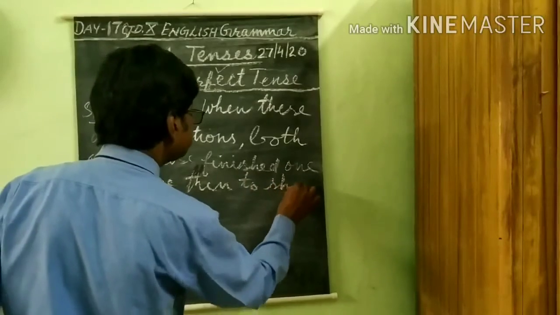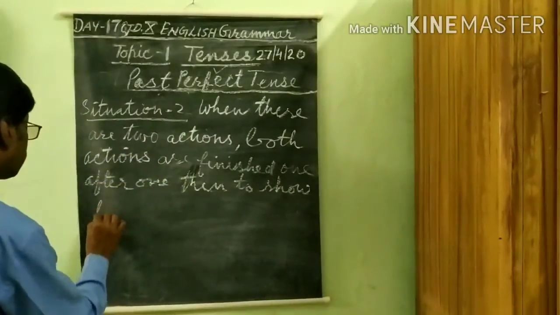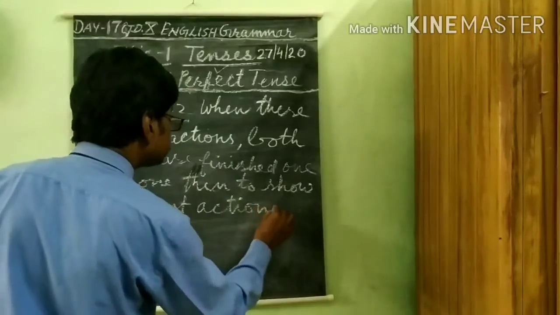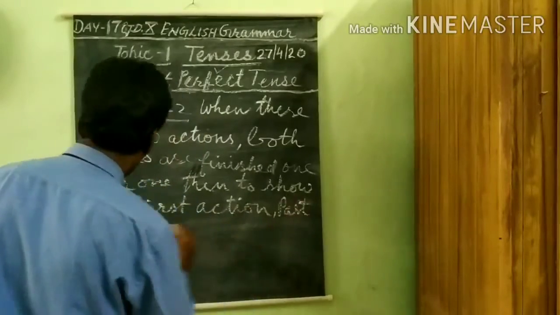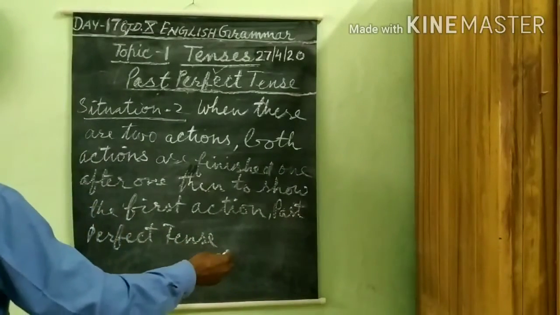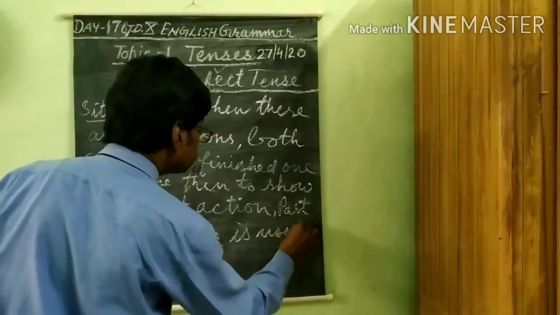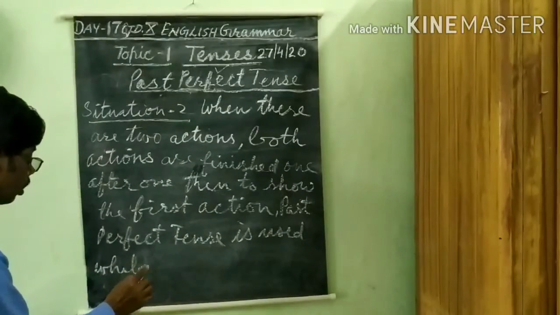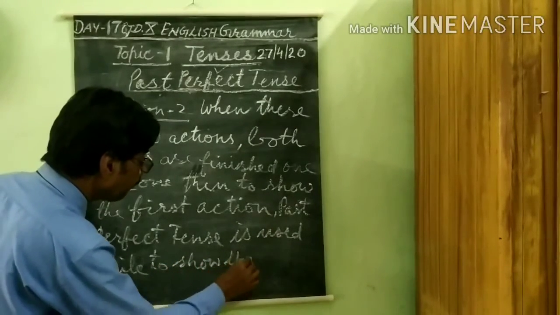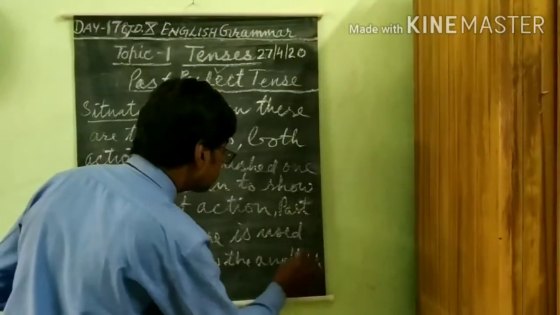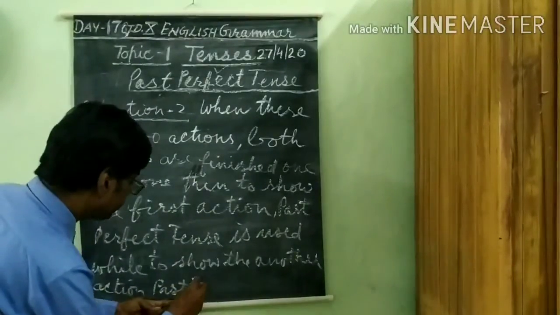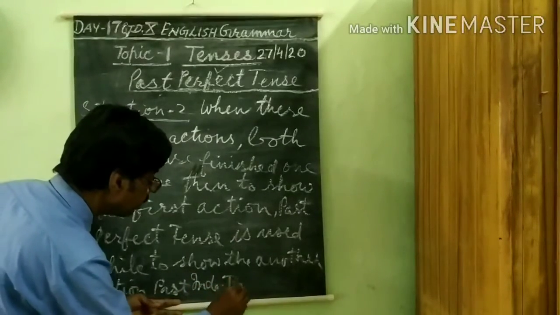Then to show the first action, past perfect tense is used, while to show the another action, past indefinite tense is used.